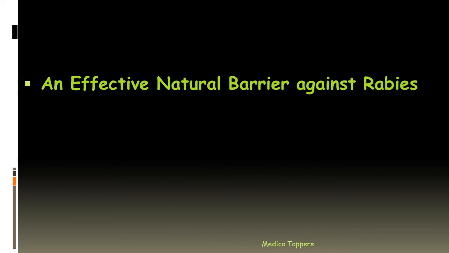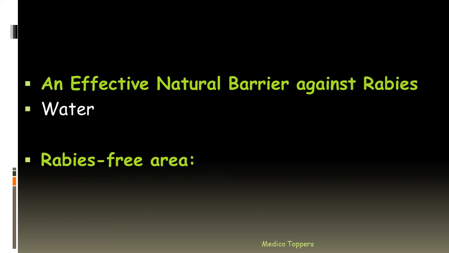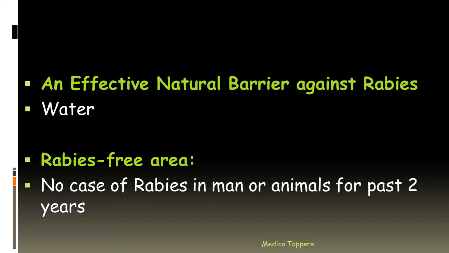Then which medium is considered to be an effective natural barrier against rabies? It is water. Then which area is considered to be rabies free? So if there are no cases in animal or man for the past 2 years, then the area would be declared as rabies free area.